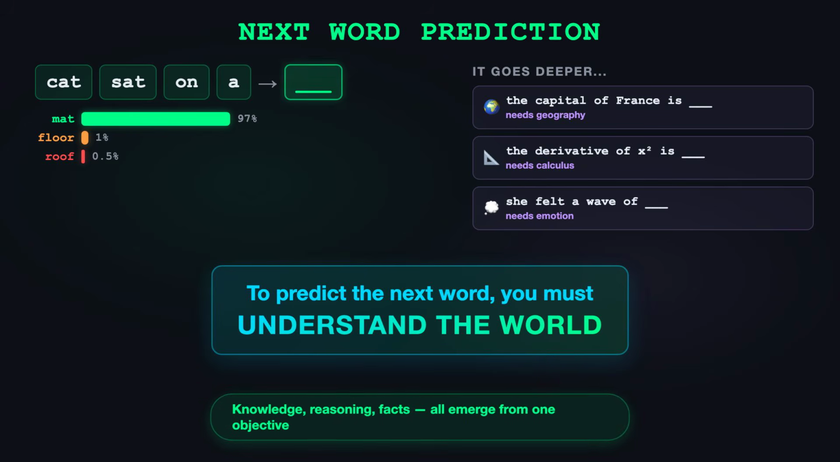By training on next word prediction across the entire internet, the model is forced to build an internal representation of the world. Knowledge, reasoning, facts, language all emerge from this one simple objective: predict the next word.